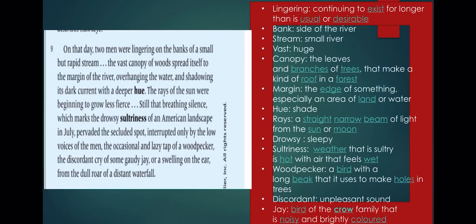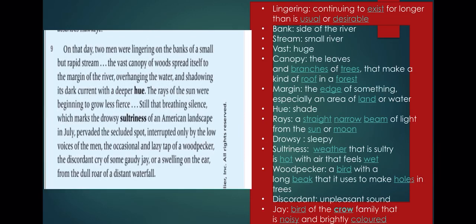A woodpecker is a kind of bird that has a long beak that it uses to make holes in trees. The discordant cry of some gaudy jay.